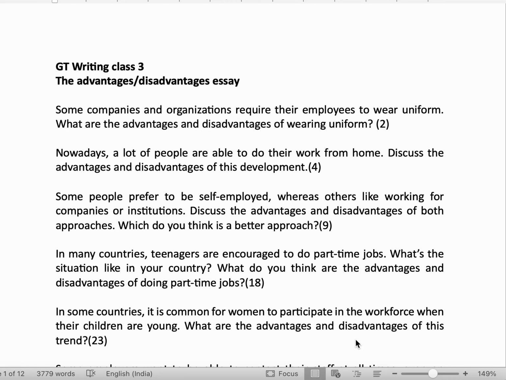So, in your country, in India especially, maybe in the big metropolitan cities, the trend is coming up, but as yet, in the small towns and cities, teenagers, that is, school students doing part time jobs, is not very common. So, you must mention the situation in your country. Otherwise, task achievement band score will be cut down, and then you have to write the advantages and disadvantages of doing part time jobs for teenagers, for the school students. And then you must also mention what you think is more.